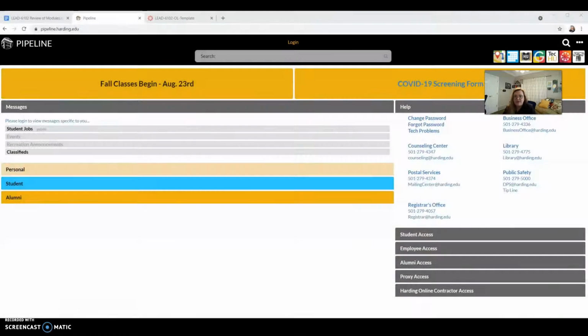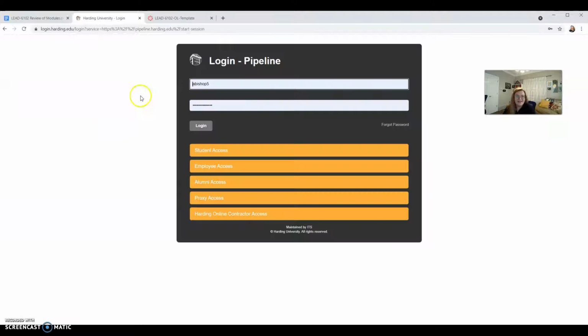When you come to the pipeline.harding.edu page, this is where you will log in, and it's also how you can access your courses online. Click on the login button and do your login.